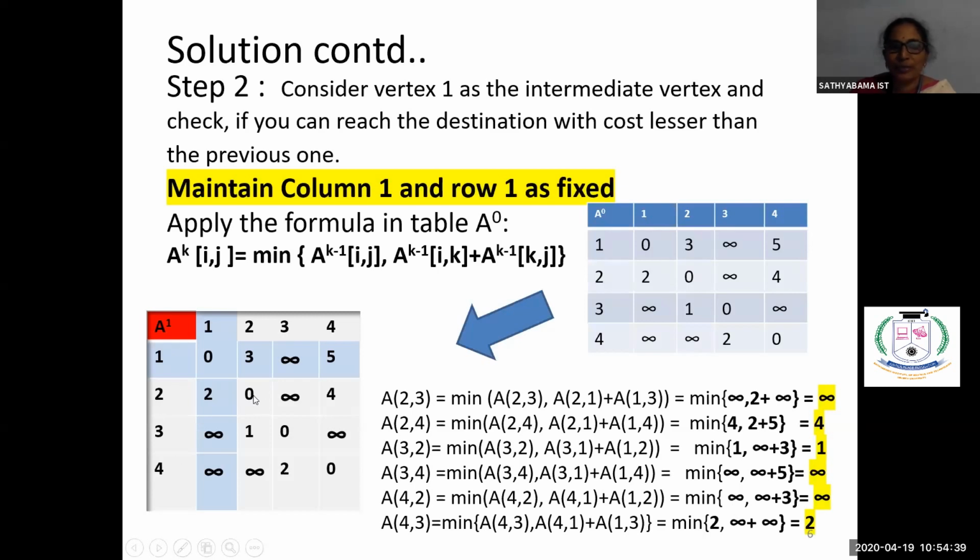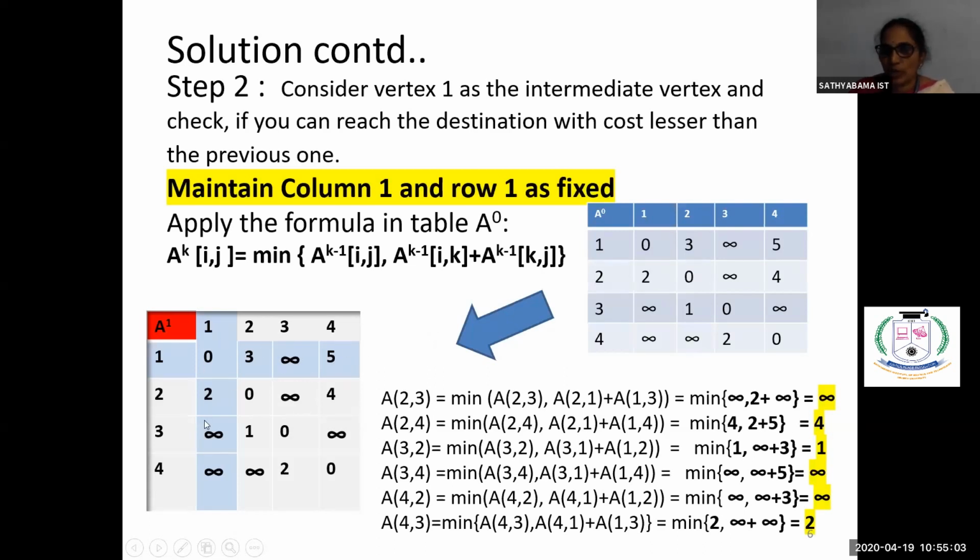Now come to the next one. 2, 2. 2, 2 is always 0, same vertex. Now come to 2, 3. 2, 3 means, how do you apply this formula? A of 2, 3 is the minimum among going directly 2, 3, or you have an intermediate vertex called 1. So 2 to 1 and then 1 to 3, which is minimum, right?